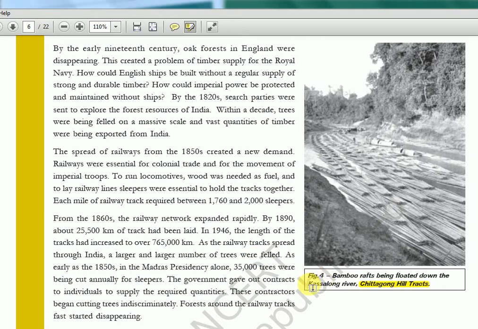Okay, the armory raid. So this is again one river name. In case UPSC wants to trouble you, they'll pick up these kinds of river names and ask you. So Kasalong River in the Chittagong Hill Tracts is now presently in Bangladesh. Again, they are telling about England people. They wanted this timber. They had a craze for ships, and ships they needed both for war purposes and also for export-import purposes. So they were in want of durable timber, a regular supply for the ships, as mentioned here. So again, for that they had to clear a lot of trees.